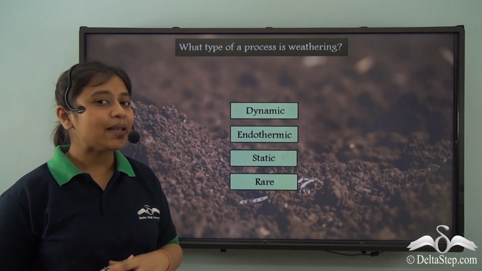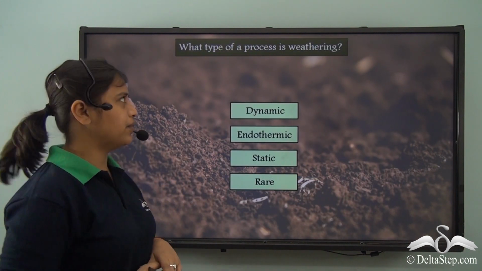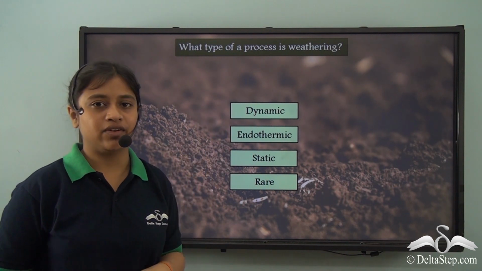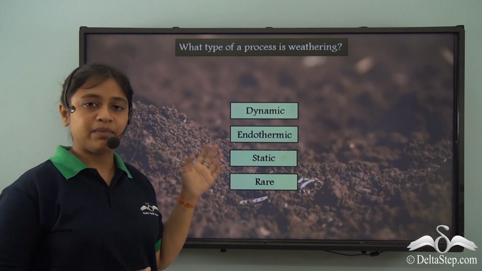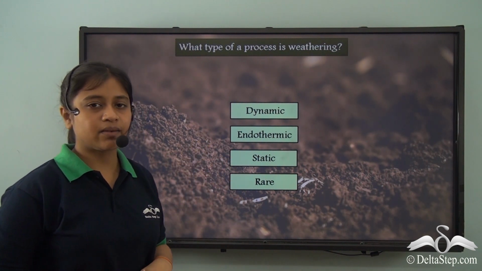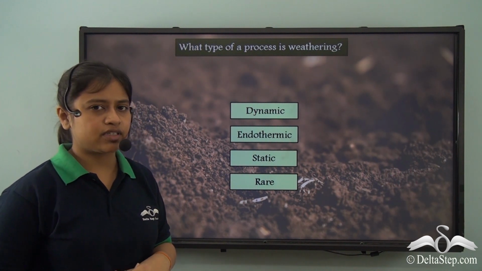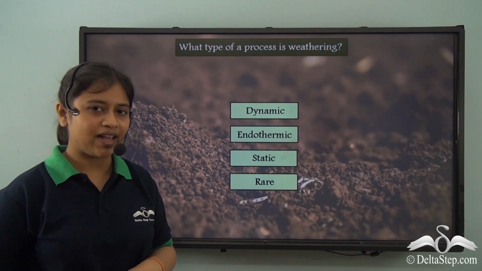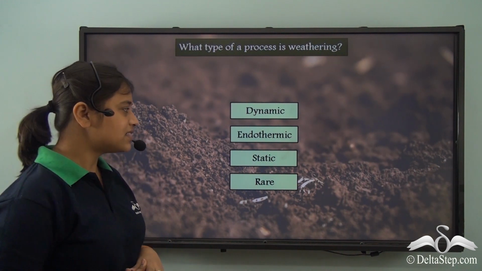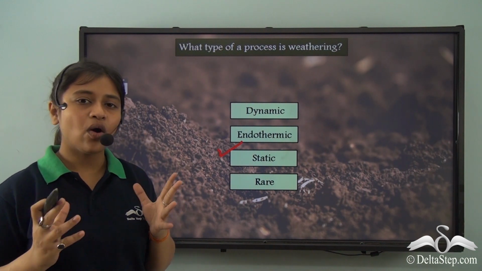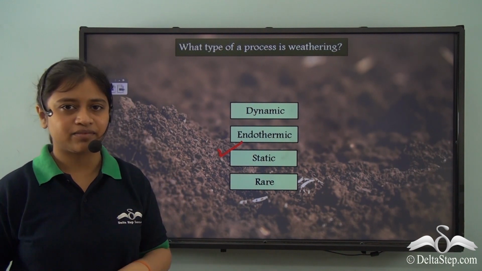Before that, could you help me answer this question? Well, what does it say? What type of a process is weathering? Is it a dynamic process? Or is it an endothermic process? Or a static process? Or is it a rare process? Well, the answer is it is a static process as it takes place at one particular location, right?